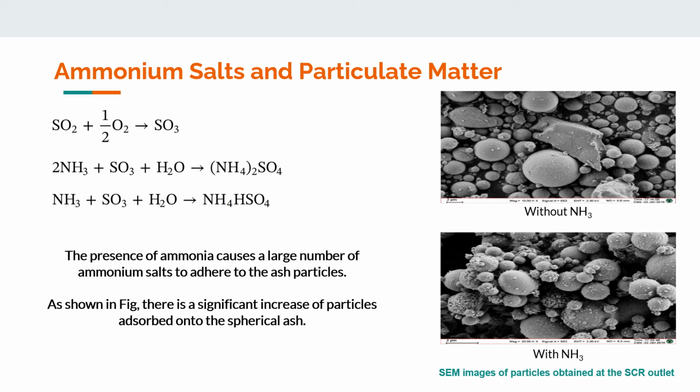As shown in these figures, there is a significant increase of particles absorbed onto the spherical ash. The reaction of ammonia with SO3 takes place to a larger extent in the electrostatic precipitator, ESP. The corona discharge generated by the high voltage of the ESP produces ozone, which can oxidize SO2 to SO3.